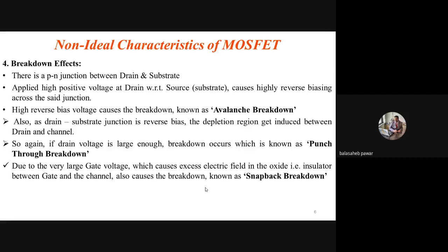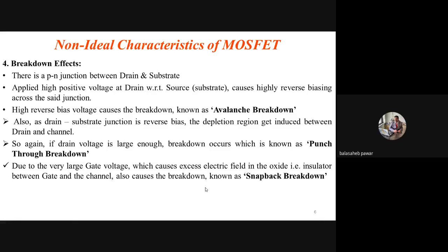While studying the channel length modulation factor yesterday, I also explained all these things on the blackboard, so no need to waste much more time on that. So here I will say, whenever we go on to increase that VDD, or if that DC source is sufficiently large, then as the drain to substrate PN junction is reverse biased, there may be a breakdown between that drain region and the substrate due to reverse biasing. And whenever a PN junction breaks due to its reverse biasing, it is known as avalanche breakdown.